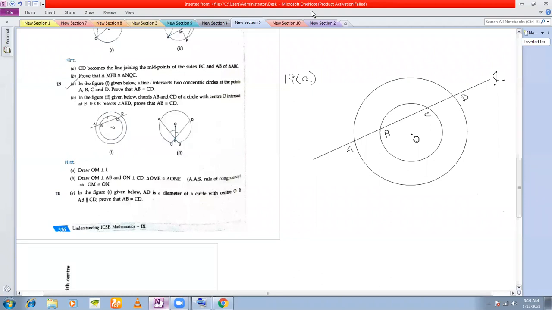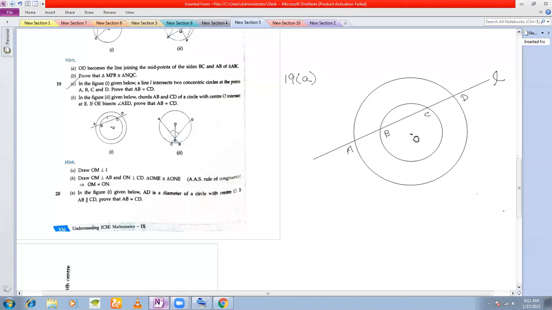What are concentric circles? Can anyone tell me what are concentric circles? Anyone? A circle inside a circle. Sir, two circles having the same center. Exactly. Concentric means two circles having the same center. They are sharing the same center. They may have different radii, but they have the same center.